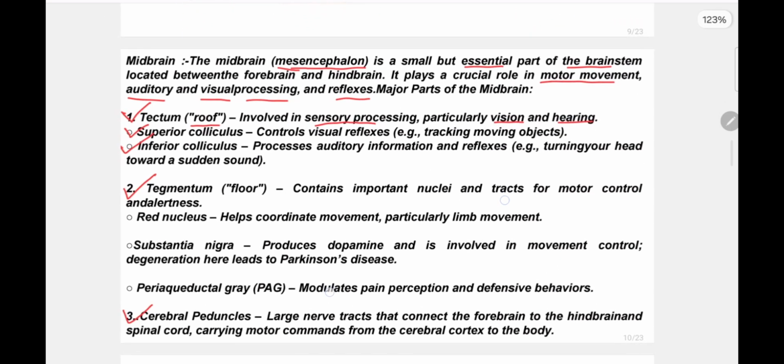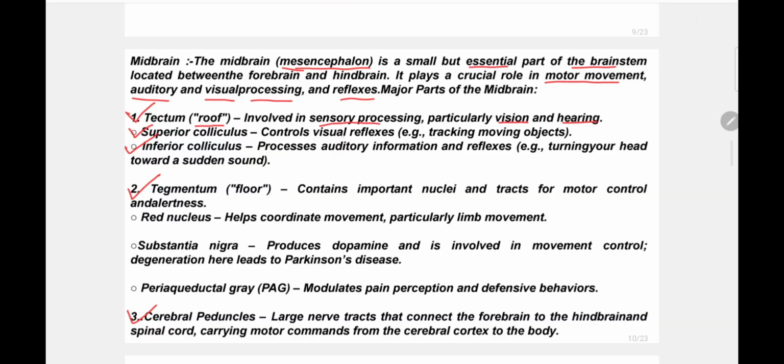Next, what is the function of the superior colliculus? It controls visual reflexes like tracking a moving object. Some object is moving, but still we can track it because of the superior colliculus. Like a bus is moving, still we can see what number of bus is coming in front of us, maybe from very far, a lot of distance, but still.